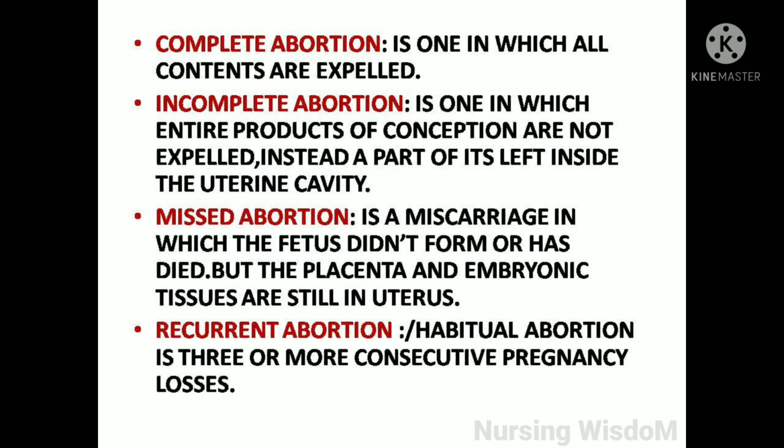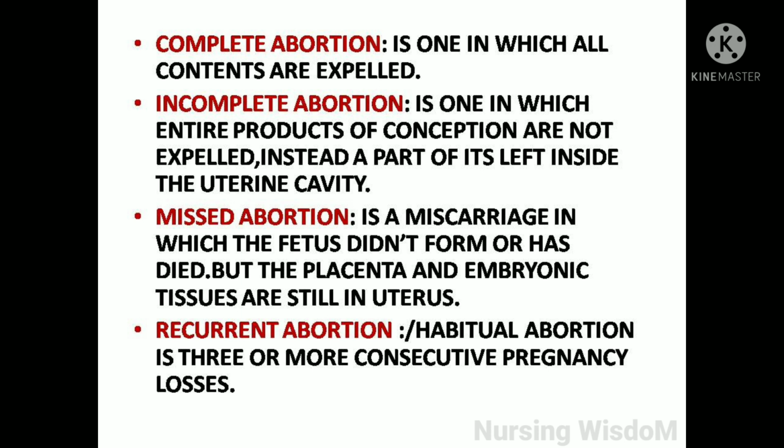Complete abortion, in which all contents are expelled. Incomplete abortion, in which entire products of conception are not expelled, instead a part of it is left inside the uterine cavity. Missed abortion is a miscarriage in which the fetus didn't form or has died, but the placenta and embryonic tissues are still in uterus.